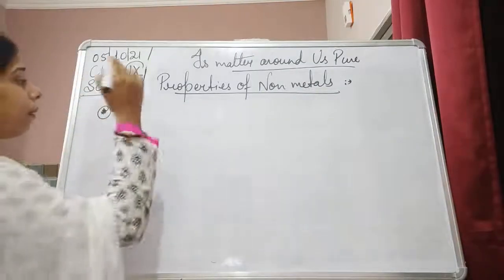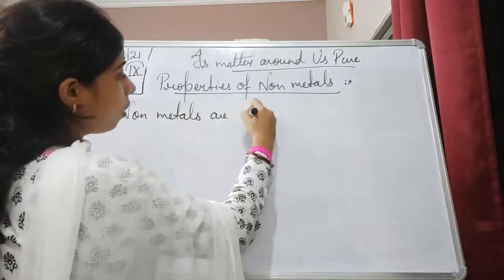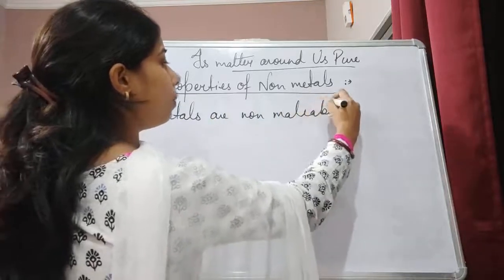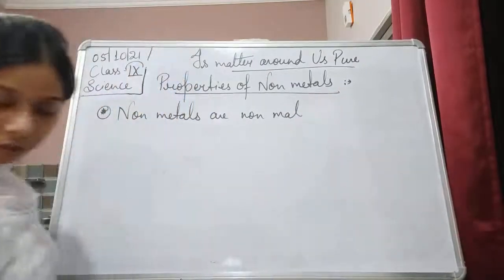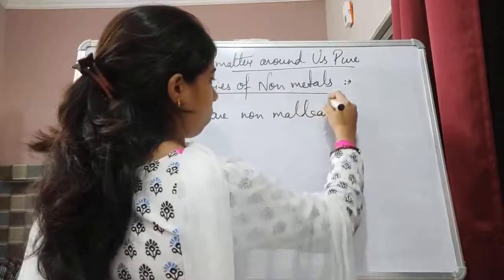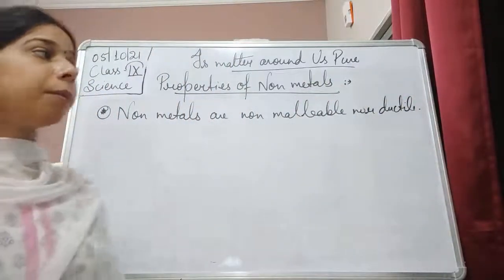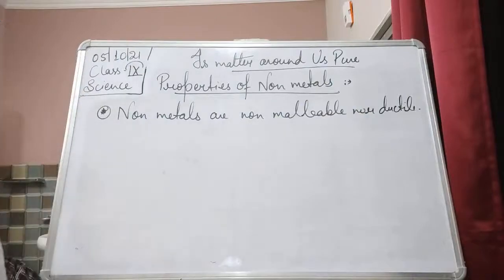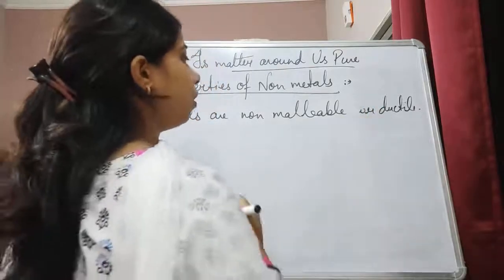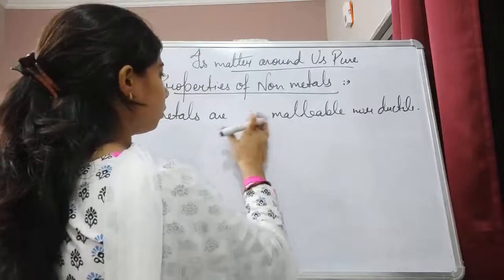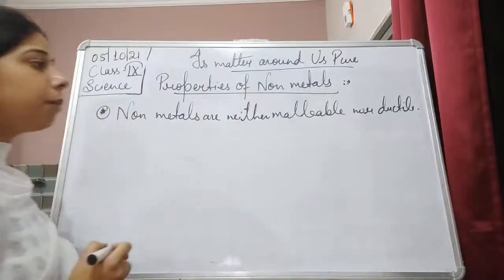Next property is: non-metals are neither malleable nor ductile.